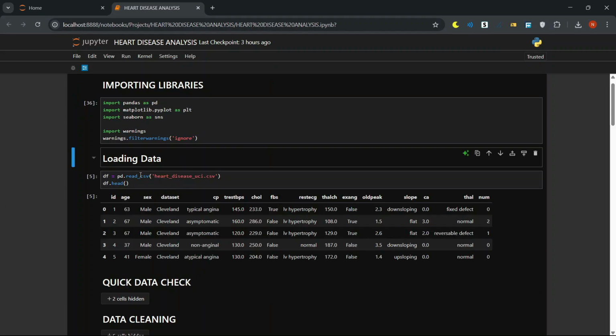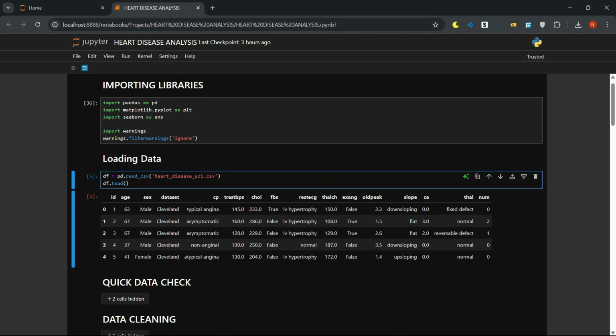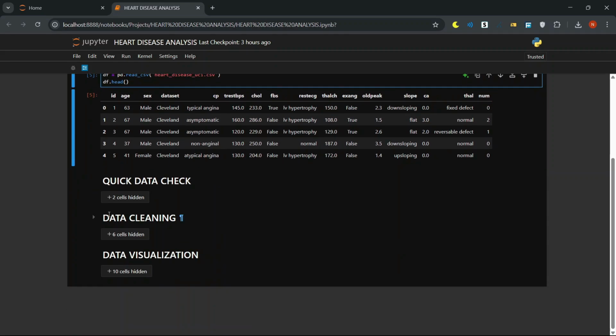Our data is in CSV format, so we can use Pandas' built-in method, read_csv, and then peek at the top 5 rows. See columns like age, sex, cp? That's our playground. Let's quickly check our data.